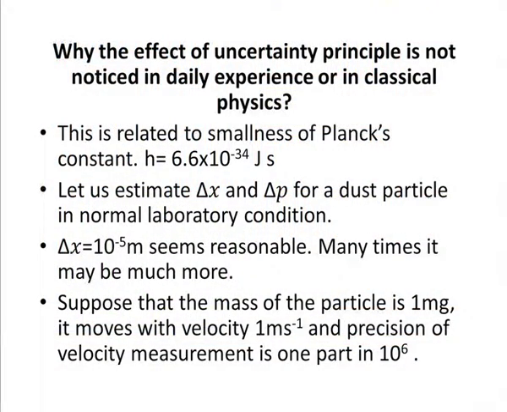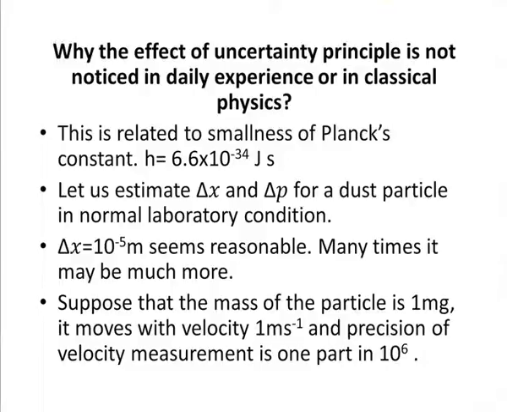Now, the question is why the effect of the uncertainty principle is not noticed in daily experience or in classical physics. This is related to the smallness of Planck's constant h, which is 6.6 into 10 to the minus 34 joule second. Let us estimate delta x and delta p for a dust particle in a normal laboratory situation. Delta x is 10 to the minus 5 meter, which seems reasonable.